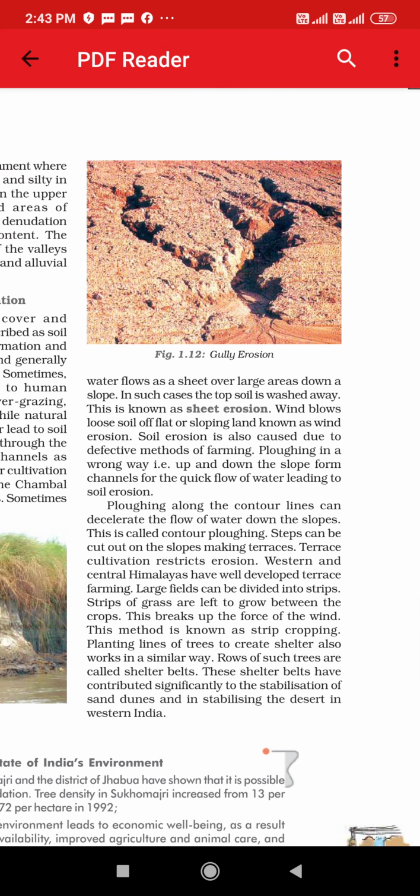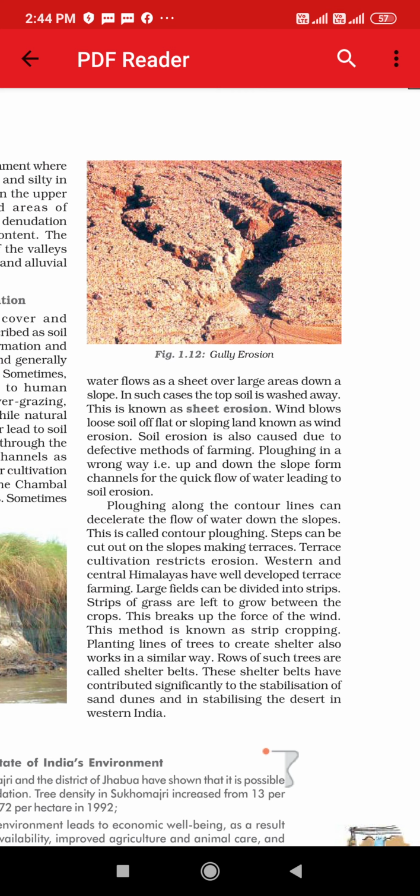Sometimes water flows as a sheet, like पूरा साथ में over a large area down the slope. Slope में जब waterfall होगा, like together, in such cases the top soil is washed away. Of course, जब slopey area से वो flow होगा, तो top soil is washed away, and so this is known as sheet erosion. Wind blows loose soil of flat or sloping land, known as wind erosion.